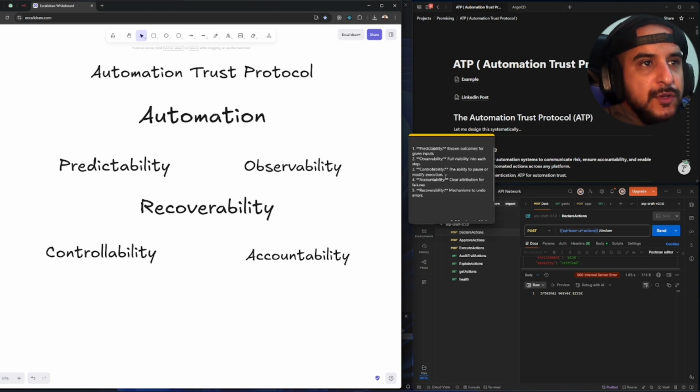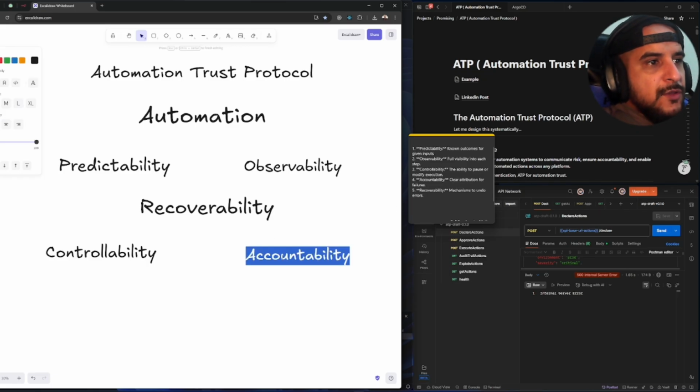And the most important two are accountability and recoverability. So let's discuss those two. Accountability, what do we mean by that? Basically, when I create an automation protocol, I want to attribute actions to the right person.